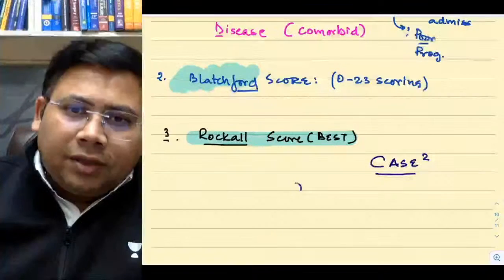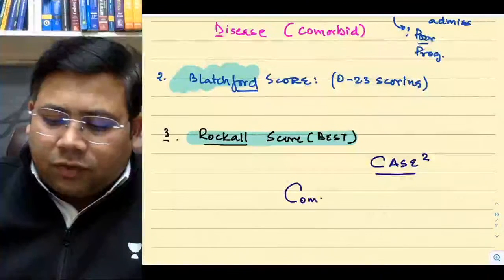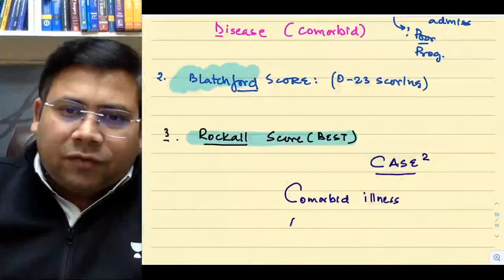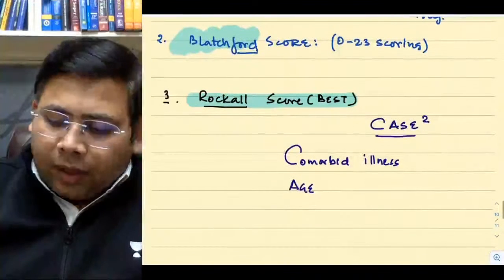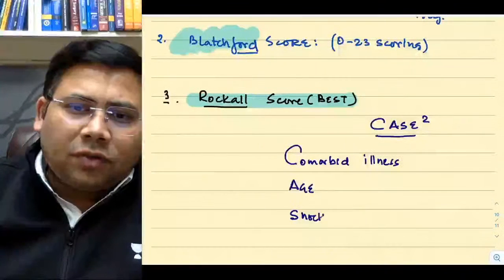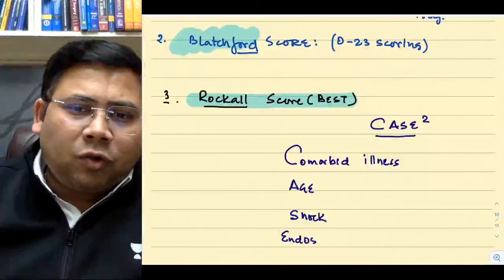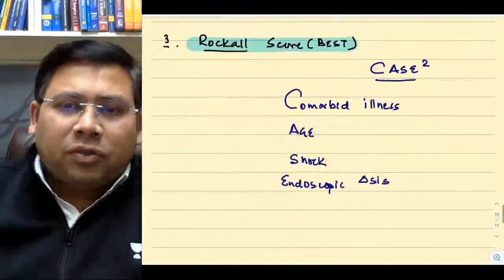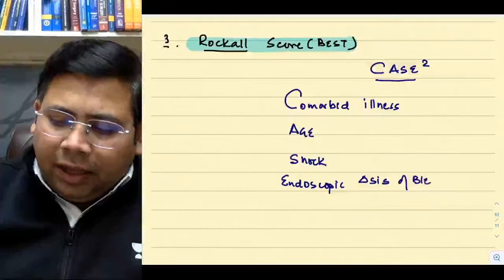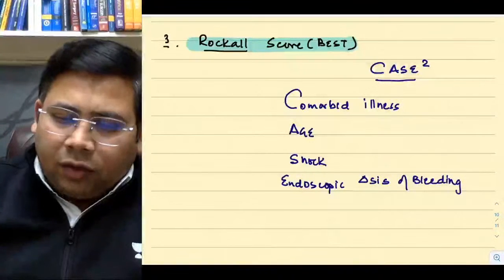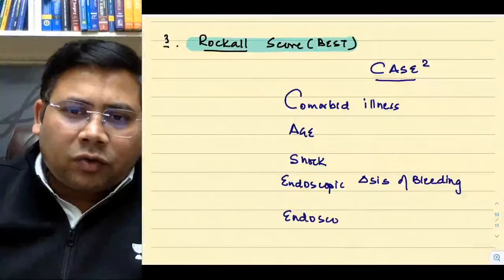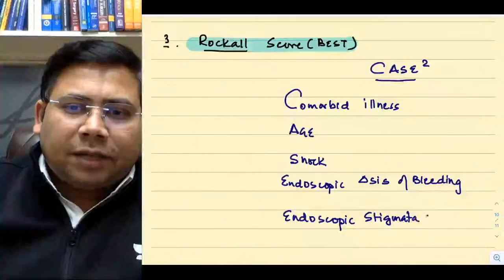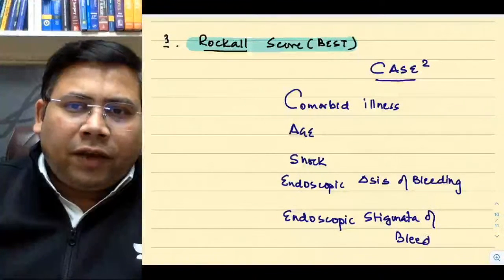C stands for presence or absence of comorbid illness. A stands for age. S stands for presence or absence of shock. E stands for endoscopic diagnosis of bleeding, and the second E stands for endoscopic stigmata of bleeding. This is how you define a Rockall score.